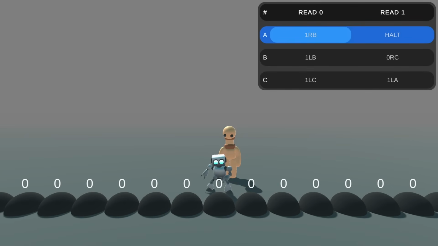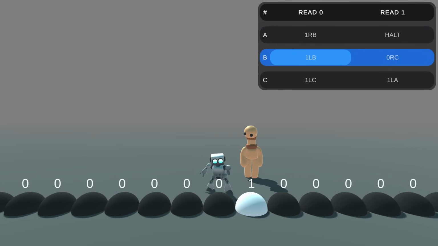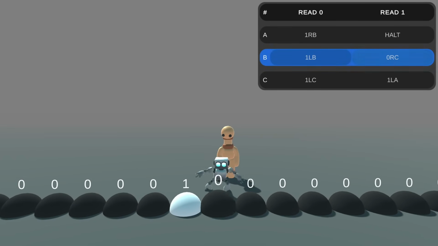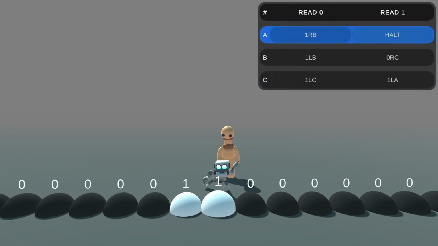We start on state A in a blank tape. He looks at the table and sees he must place a 1, go to the right and change to state B. Now, in state B, he has to put a 1, move to the left and stay on state B. And so on and so on.